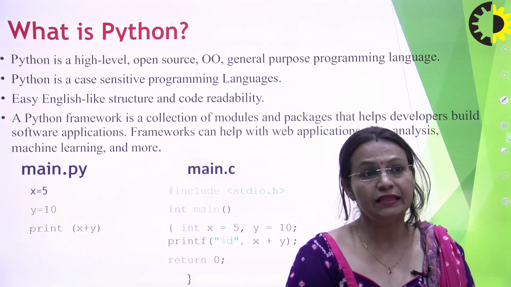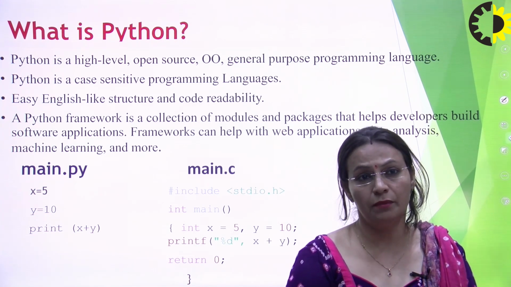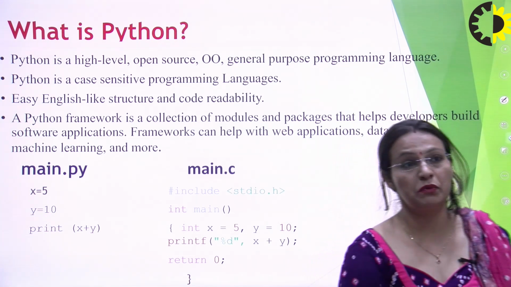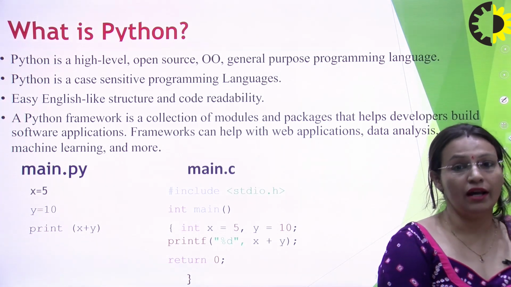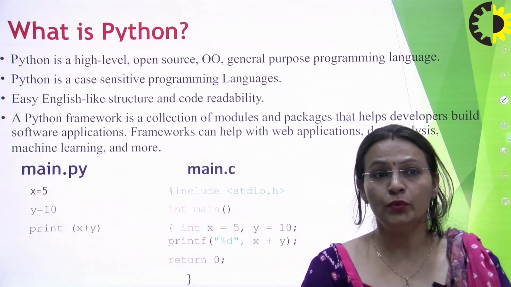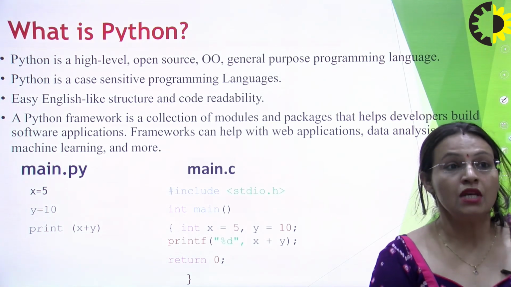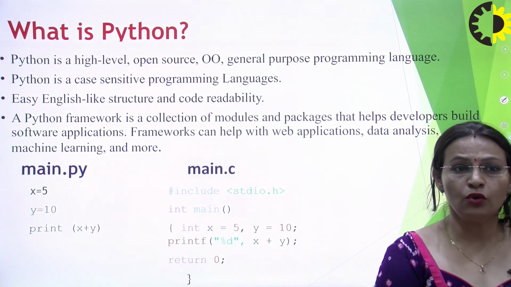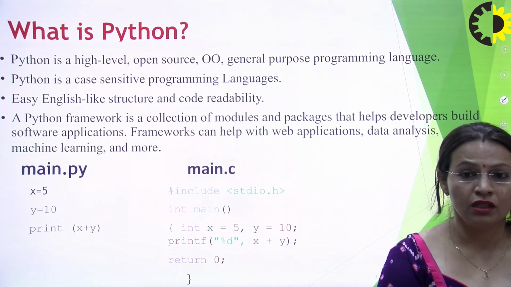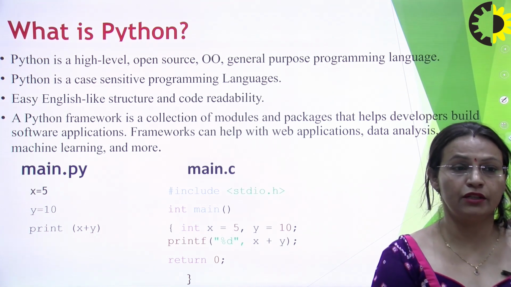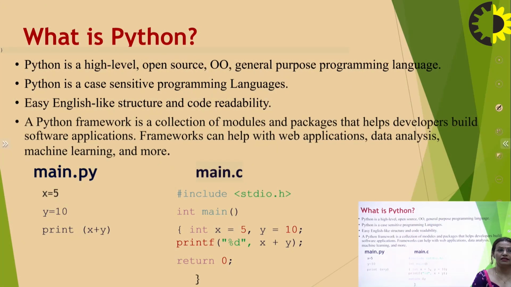So basically this is a very basic, general purpose programming language, which is also high level by nature, and it is an open source programming language as well as an object oriented programming language. Open source means it is available to all through the public libraries in the internet domains, and it is also a case sensitive programming language.